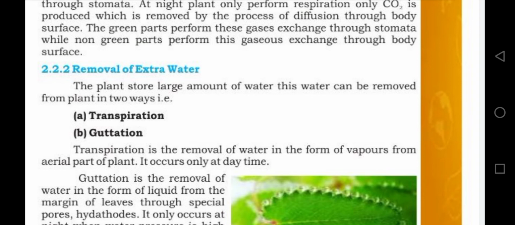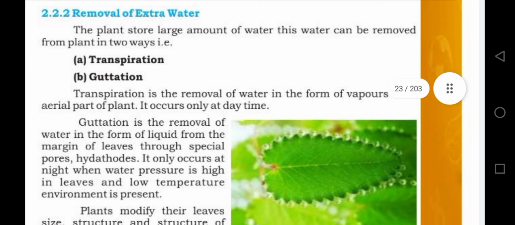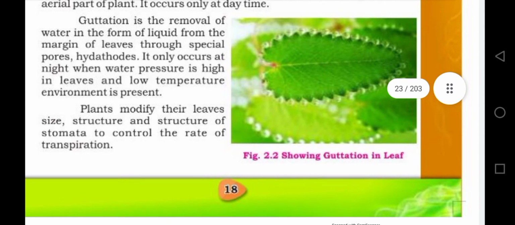So why is the wastewater of transpiration not visible to us? Because it evaporates into the atmosphere. That's why we can't see. And the second method or process is the guttation. Guttation is the removal of water in the form of liquid from the margin of leaves or tip of the leaf through special pores called the hydathodes. It only occurs at night when water pressure is high in leaf and low temperature environment is present.